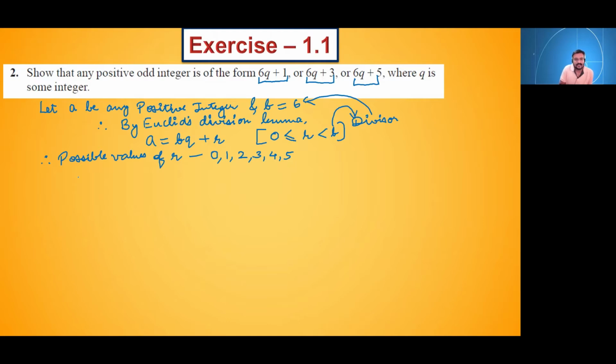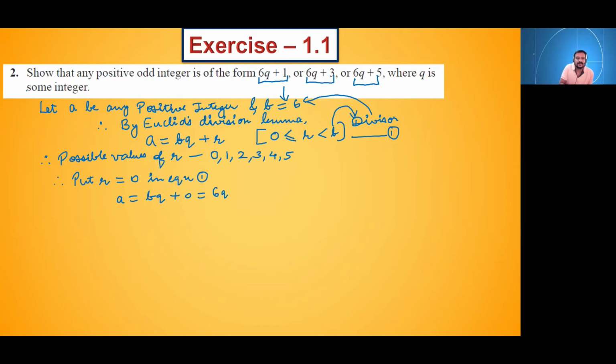Okay, now we will put them in one by one. We will take this equation as equation number 1. Therefore, put r is equal to 0 in equation 1. What will we get, tell me? a will be equal to bq plus 0. So a will be equal to bq, and in place of b, 6 should come because the value of b is 6. So this will be 6q plus 0, which is 6q only.